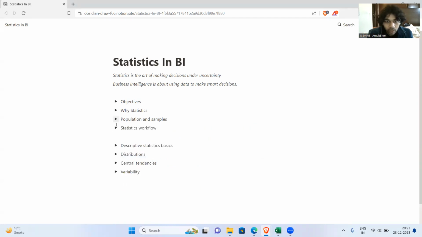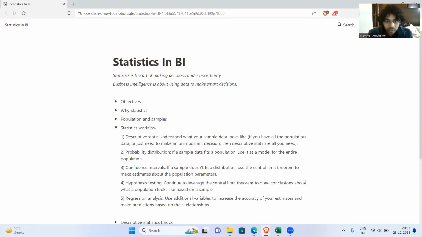And if we talk about the workflow in statistics, it goes like this. First, you use descriptive statistics to understand the data, like how it's distributed. Then you use probability distributions to model your data, which is to understand the structure of it, right? Model it. Like if I want to know something uncertain, if I have XYZ parameters about my data, so that I can make a prediction about another parameter. I hope that makes sense, even if it does not sound very convincing. Just bear with me for now.